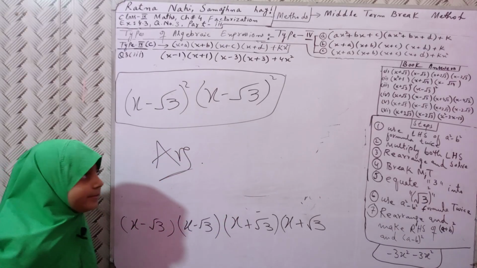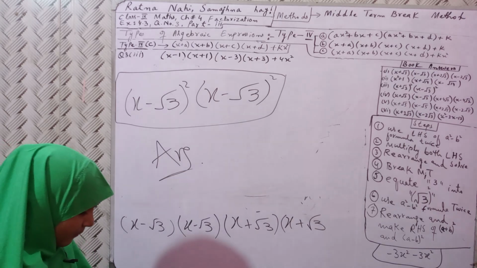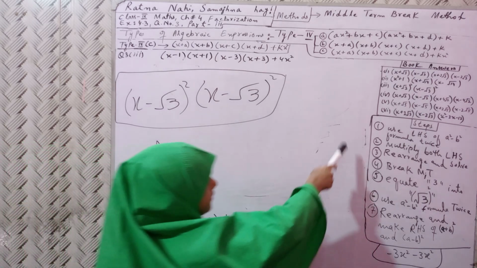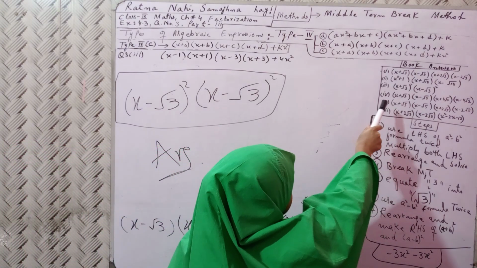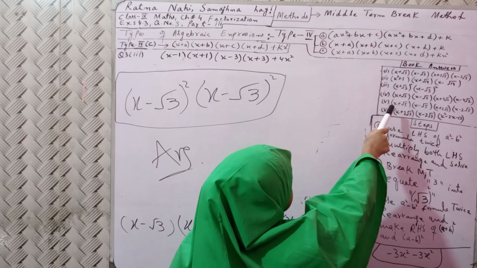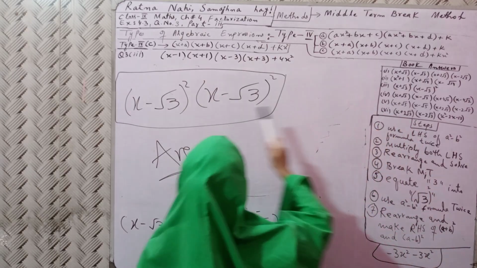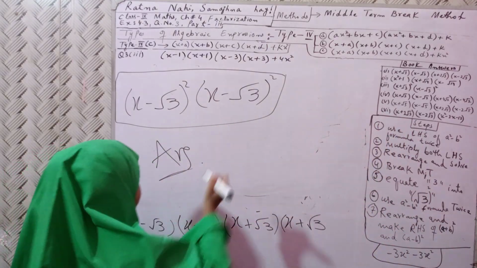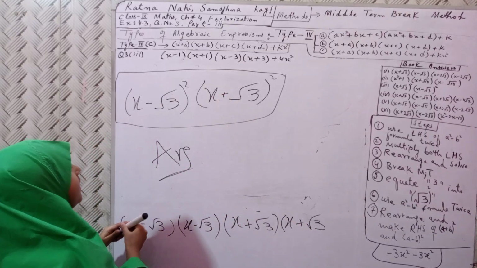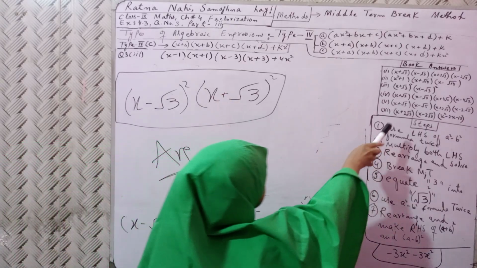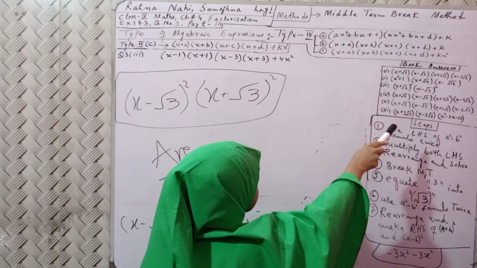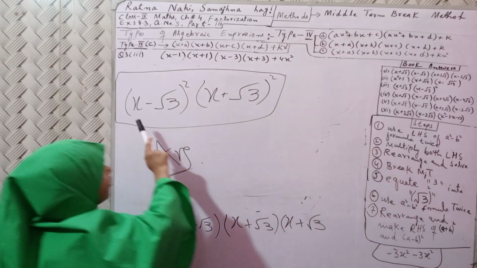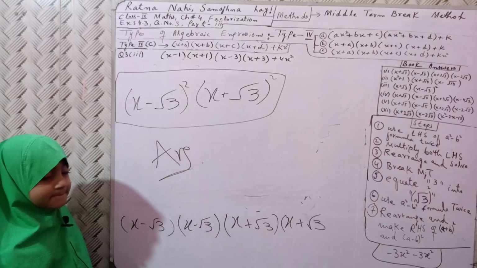Understood? Okay, let's check in the book answers. So there, (x + √3) whole square and (x - √3) whole square.